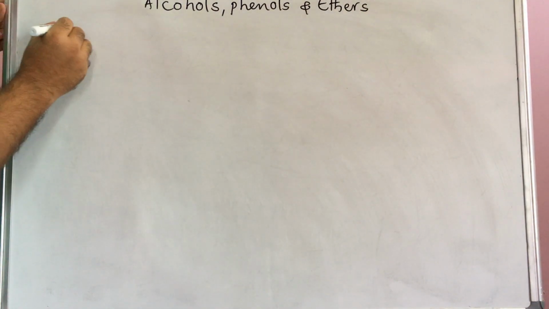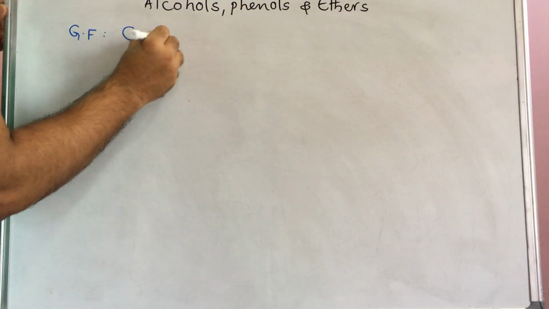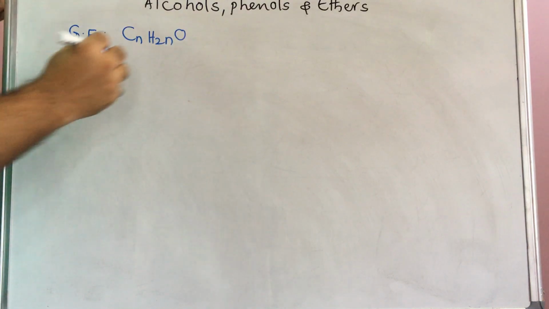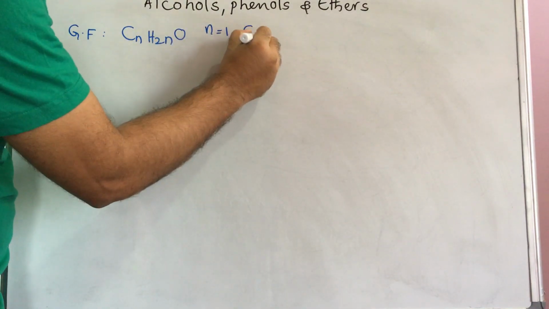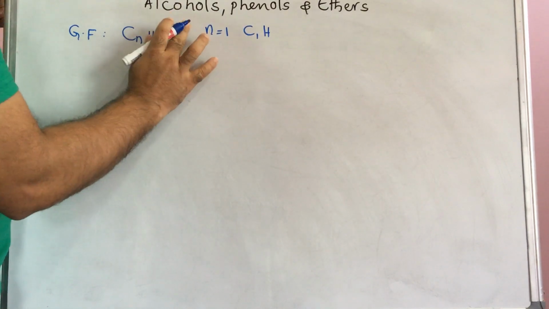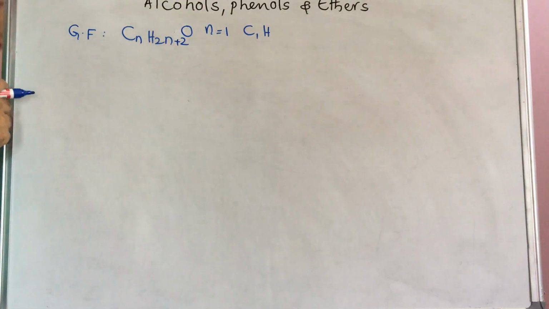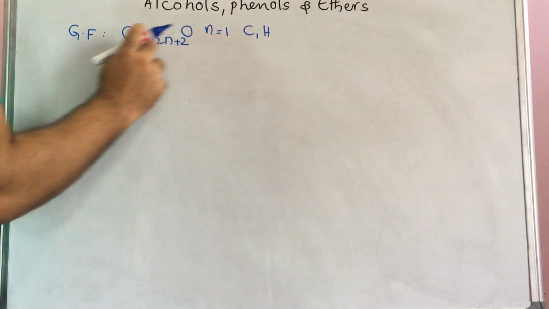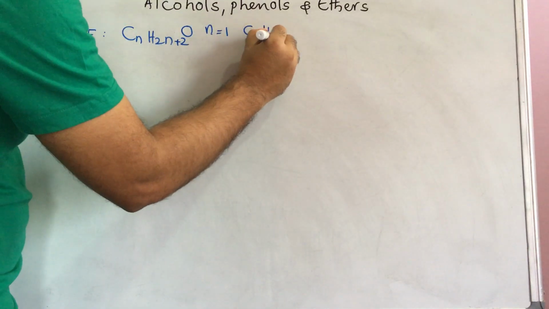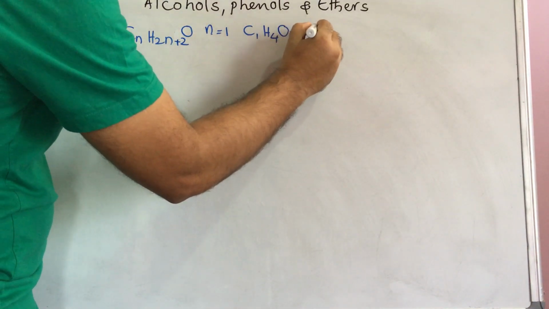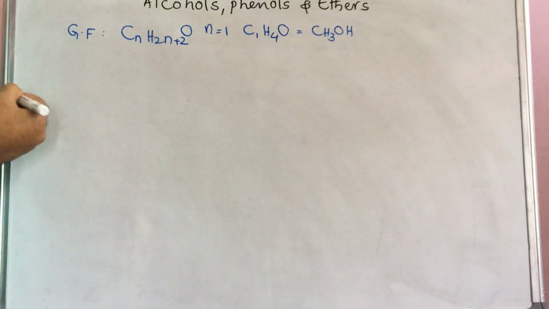Actually, the alcohol general formula is CnH2n+2O. If n equals 1, one carbon, 2 into 1 is 2, 2 plus 2 is 4, then here 4 hydrogens and O. This can be written as CH3OH. This is methyl alcohol.